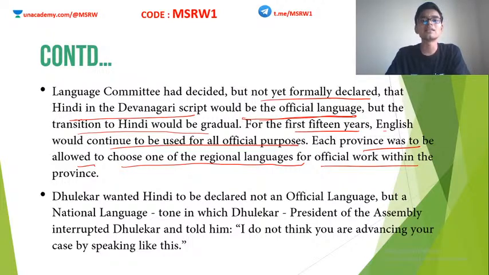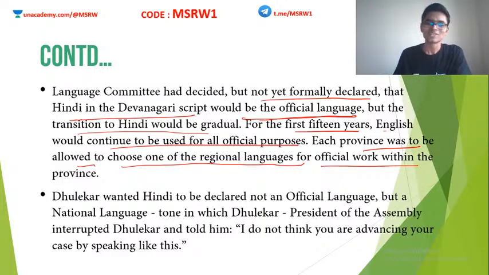At the regional level, in the state level, each state can choose its own language to perform their official business. For example, Tamil Nadu can choose Tamil, Kerala can choose Malayalam, Andhra Pradesh can choose Telugu. It's up to them. So this was the idea of the language committee, a very peaceful resolution, a very middle path. They did not want to create any further commotion in the assembly,